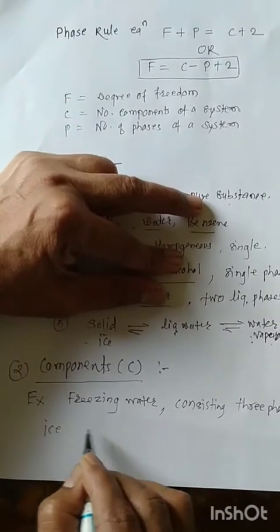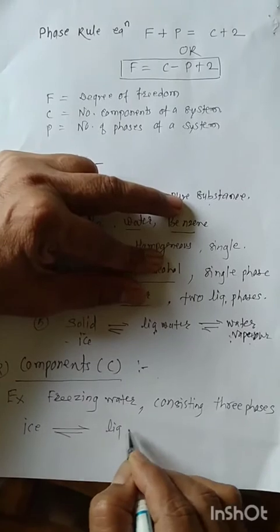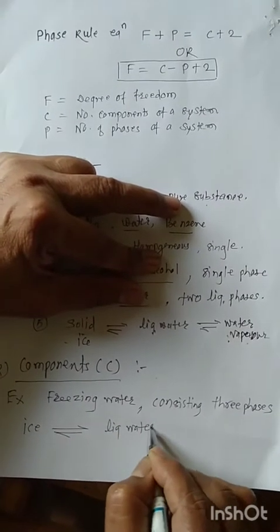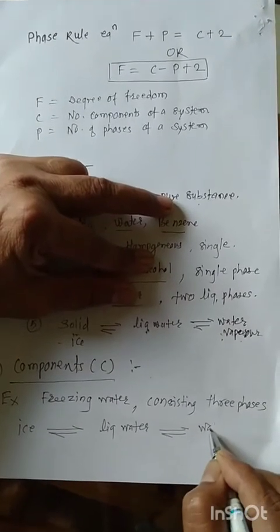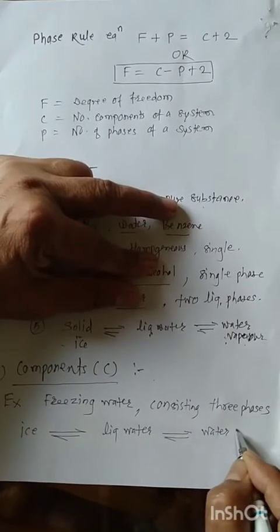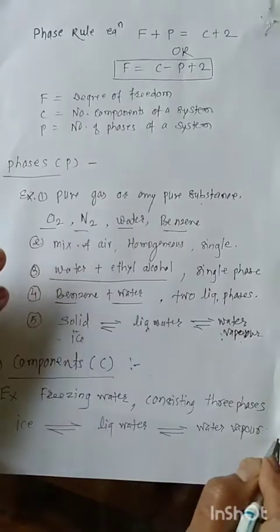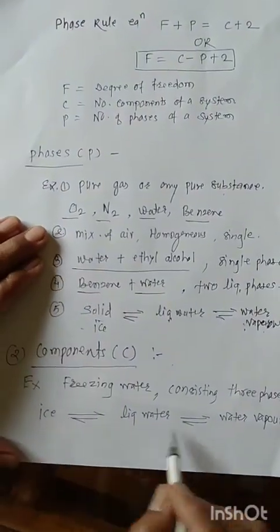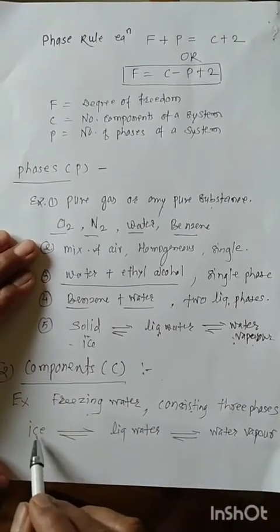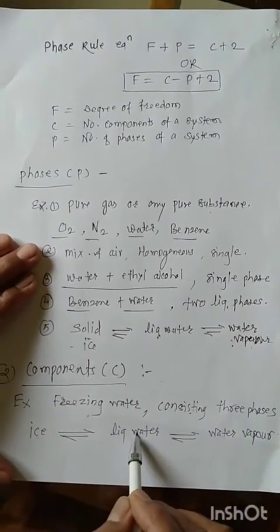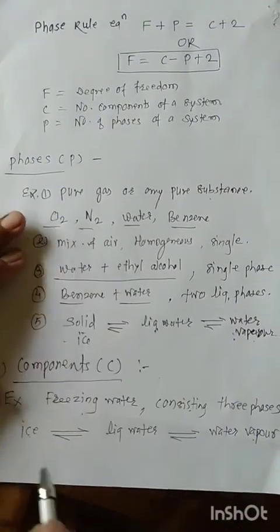Ice is in equilibrium with liquid water. It is in equilibrium with the water vapor. Now there are three phases. Freezing water consists of three phases. Each phase has its least component.